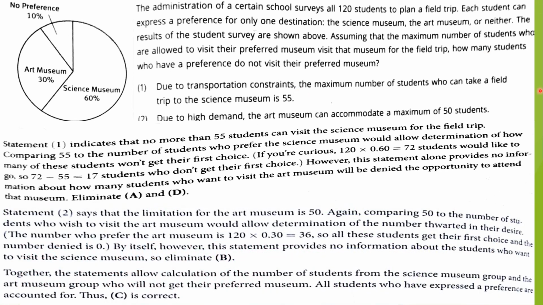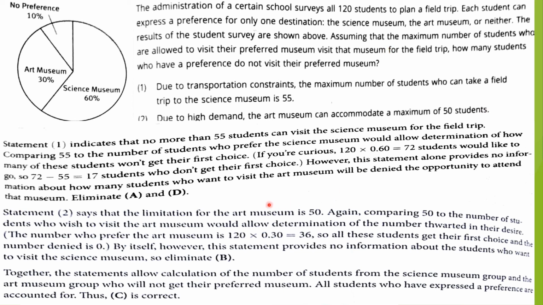Go for the second statement. What is the second statement? Due to high demand, the art museum can accommodate a maximum of 50. So again, in the second statement they just give the information about the art museum, but the science museum information is not provided in the second statement. So with the second statement also, you can't answer the question.